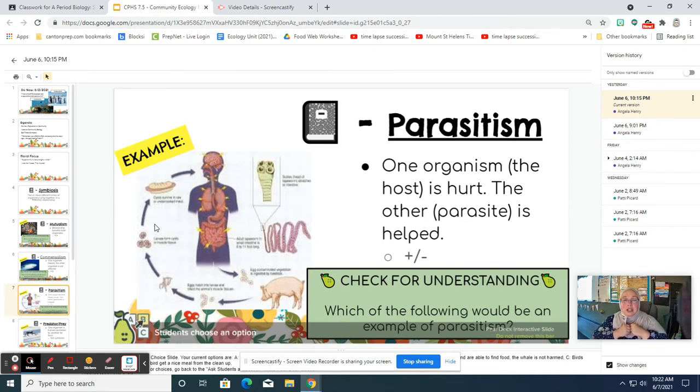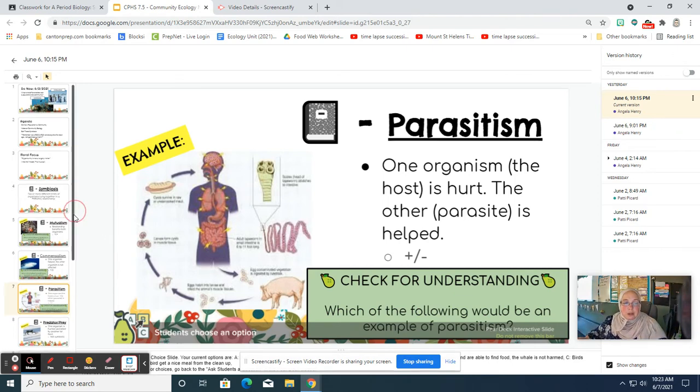So the parasite, the tapeworm, of course, gets to benefit from this. It gets fed. And at the same time, the host, either the host animal or the human, is deprived of those nutrients that it needs. And so, therefore, it is harmed.